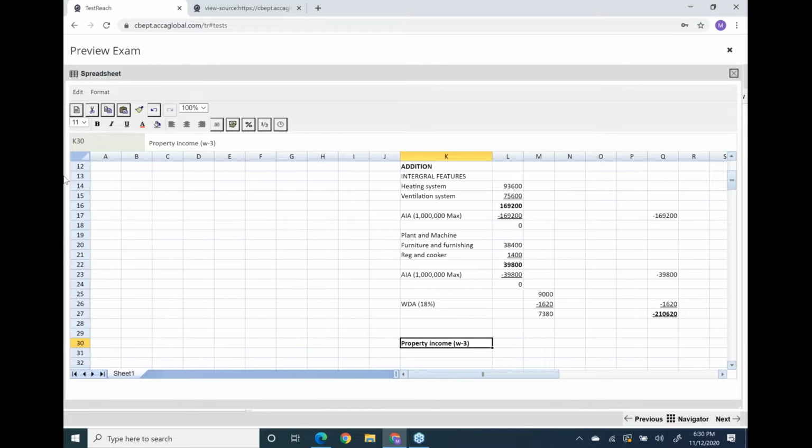Let's start the property income working. First of all, how much rent do we need to include? 15,600. One payment was complete, and for the other 15,600 only 2 upon 3. One 15,600 relates to our period, take it as it is, and for the other 15,600 just take 2 upon 3. See this.